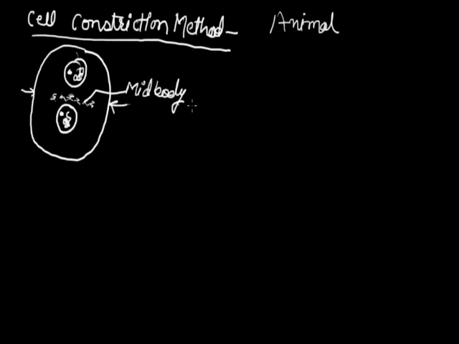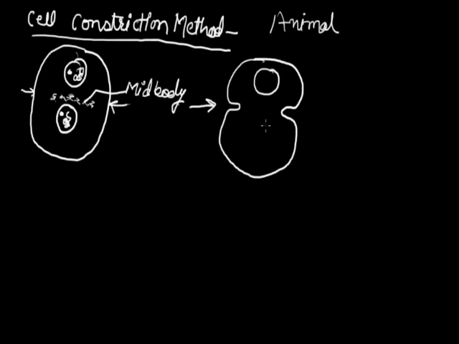Because of the formation of this midbody, the cell membrane is going to constrict toward the center.